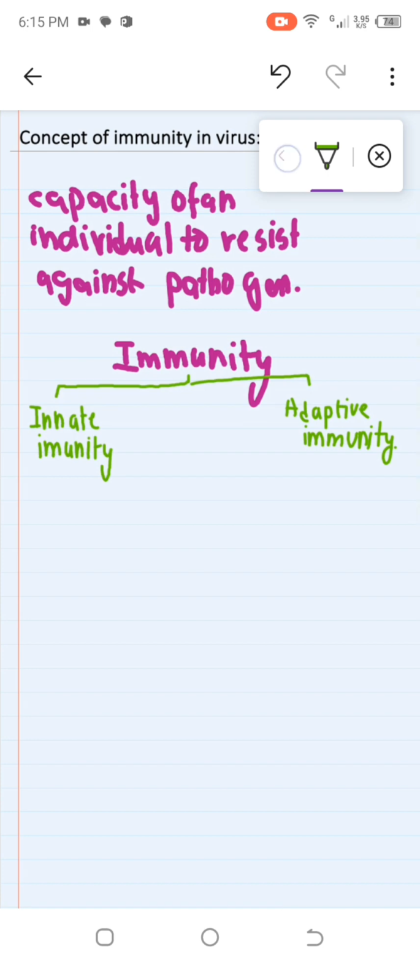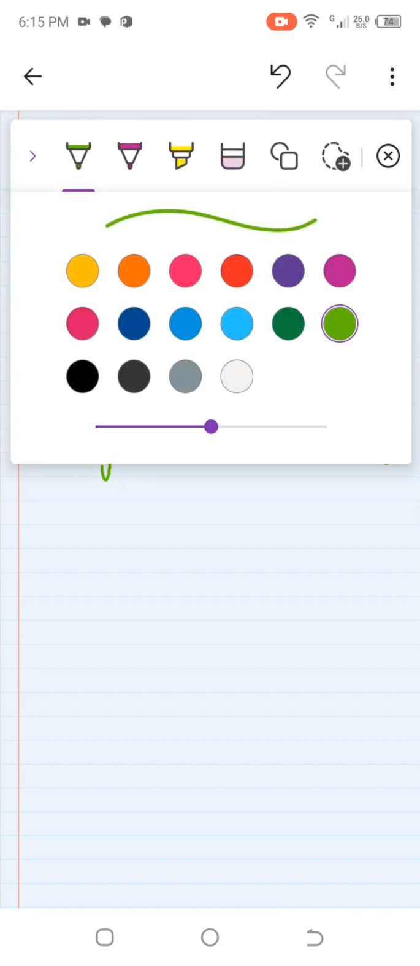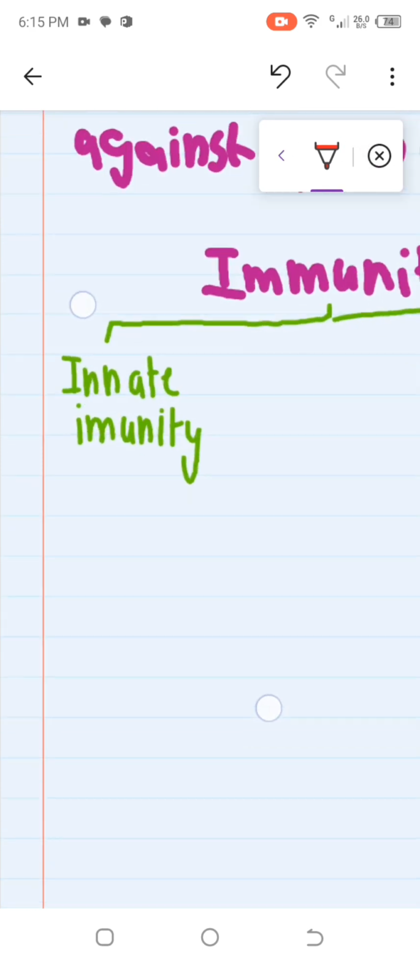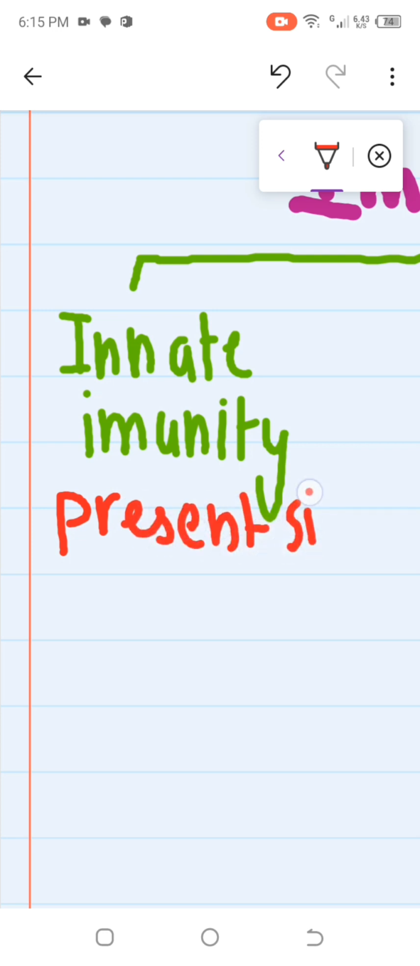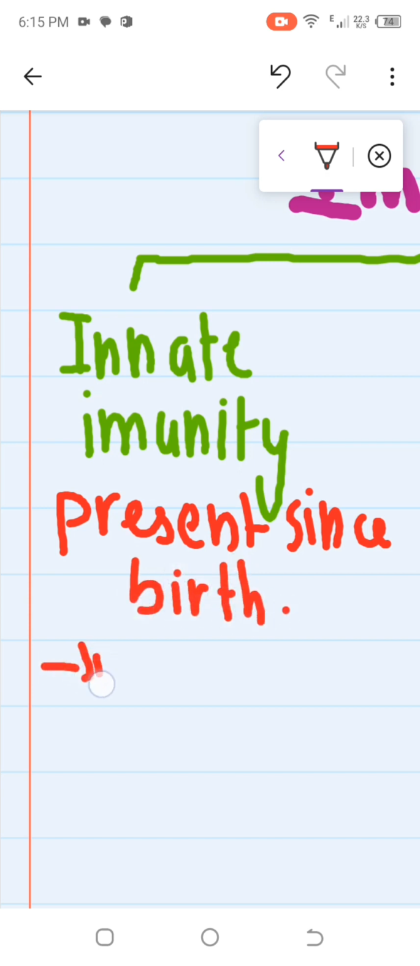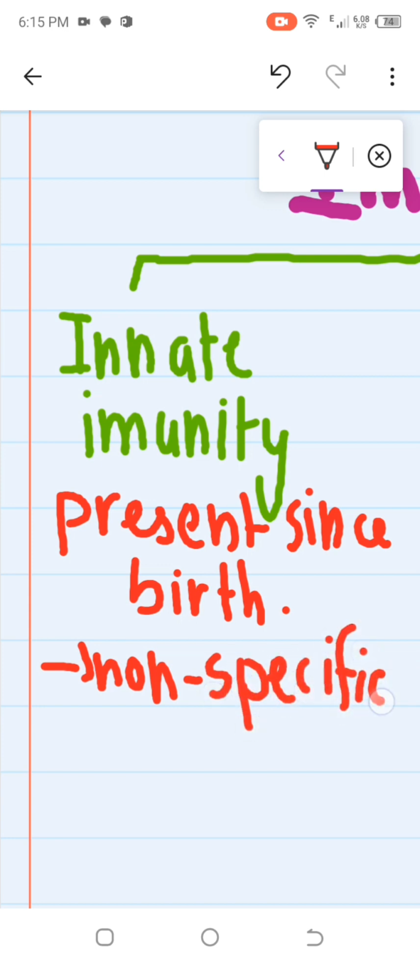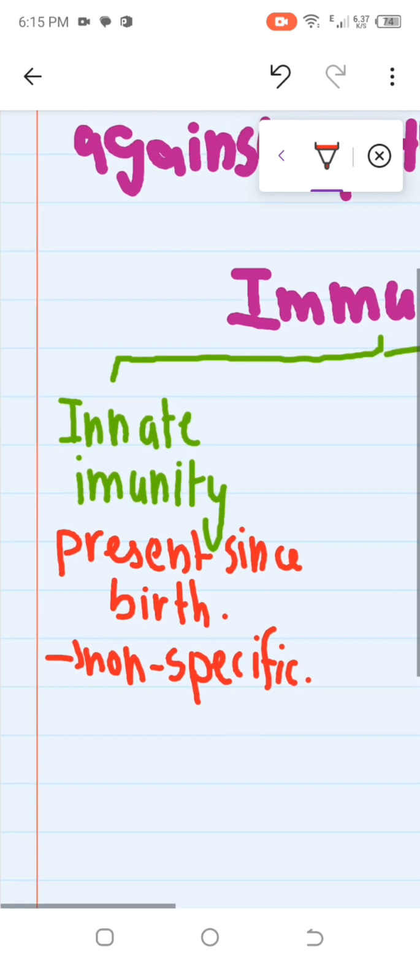First of all, innate immunity is the immunity which is inborn, present since birth, and this is non-specific. Now what does the word non-specific mean? Non-specific basically means it can work against any pathogen, either a virus or any infection. It is not specific: it does not kill only one type of cell, it kills every cell.